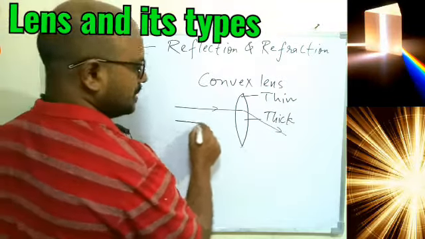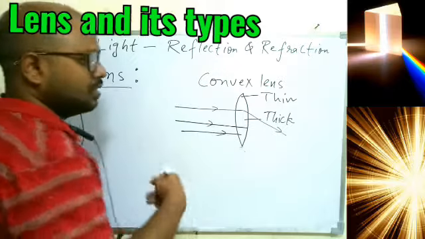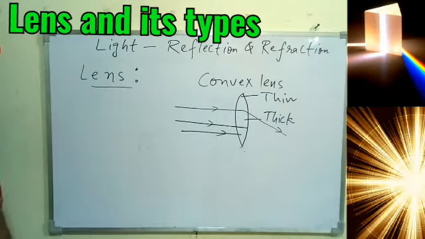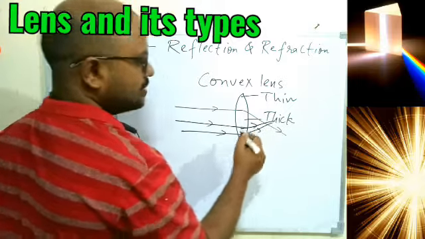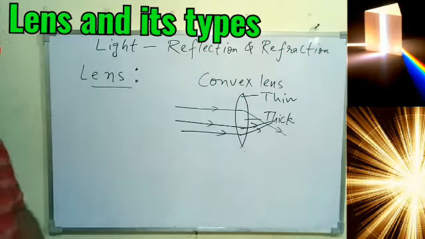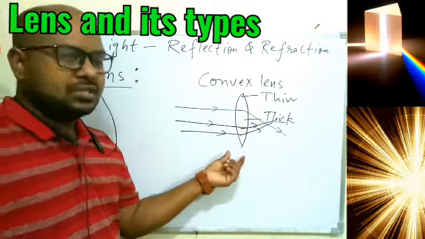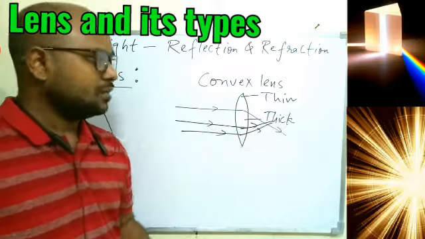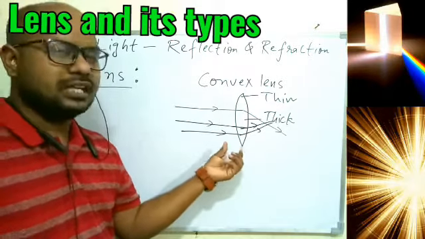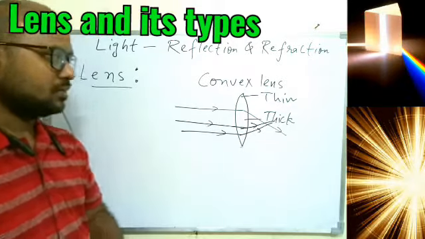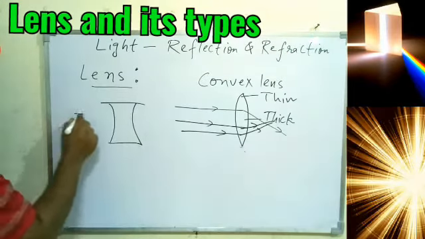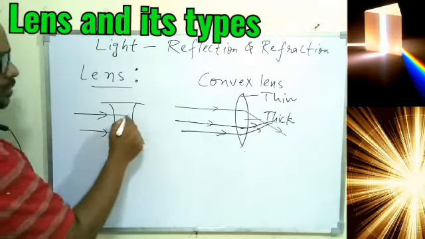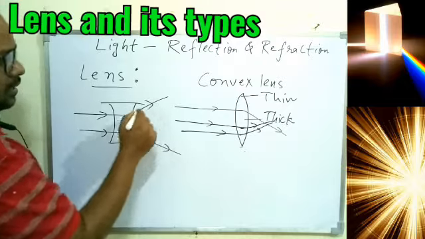If I say these are different parallel rays of light coming towards the lens, then after passing through this lens the rays may converge somewhere. So overall, with the help of this lens, the rays of light may converge. We can say this is the property of the lens, that is, it can converge the ray of light. If we talk about the other lens we have, concave, which we are going to discuss, the rays of light after passing through it can diverge.